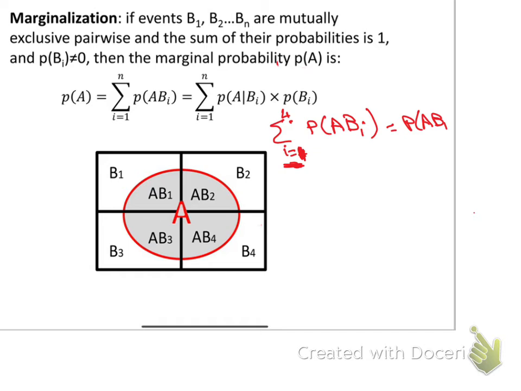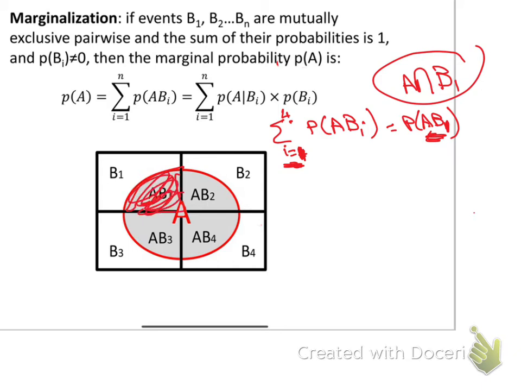Just keep in your mind that the probability of AB1 means A intersect B1. It is the same thing. AB1 means A intersect B1: the disease A intersecting with B1, this area.